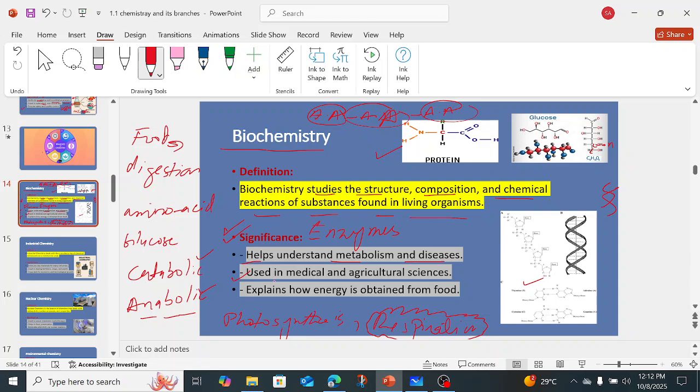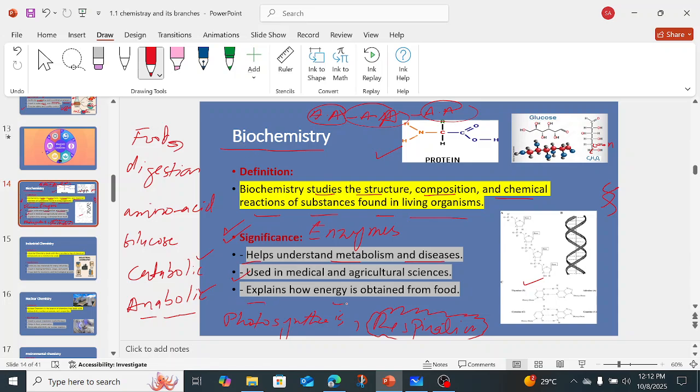Diabetes is caused when insulin is not produced inside the human body, or it is produced in a lesser amount. So that would be studied in biochemistry, right? In agriculture sciences, we also study biochemistry, whatever the diseases in the plants, and for that which fertilizers we have to synthesize, we also study in biochemistry.